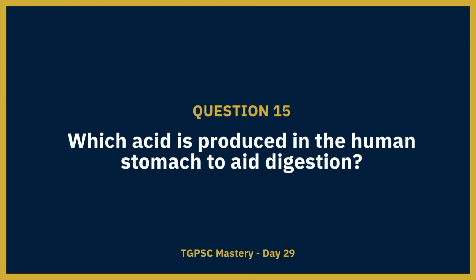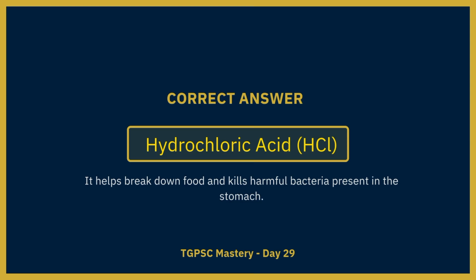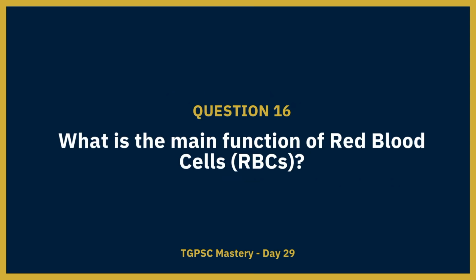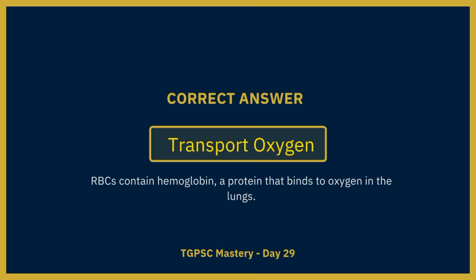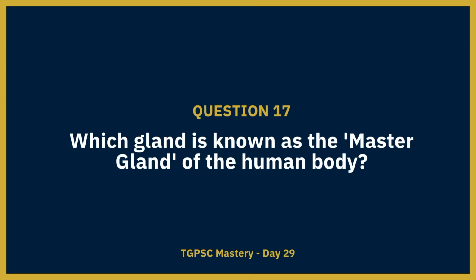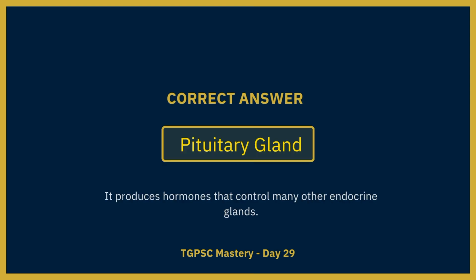Which acid is produced in the human stomach to aid digestion? The correct answer is hydrochloric acid, HCl. What is the main function of red blood cells, RBCs? The correct answer is transport oxygen. Which gland is known as the master gland of the human body? The correct answer is pituitary gland.